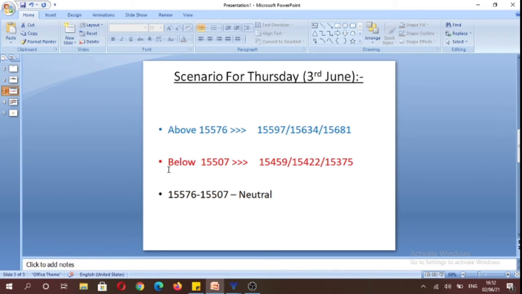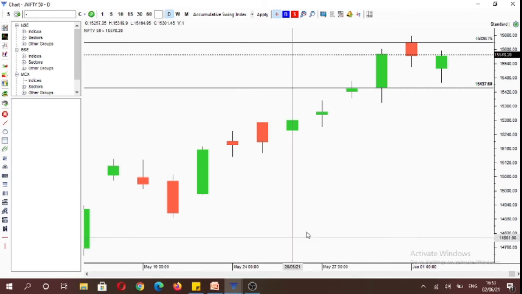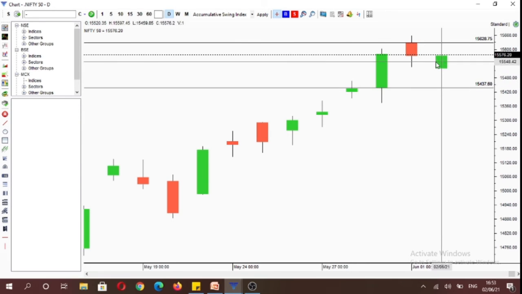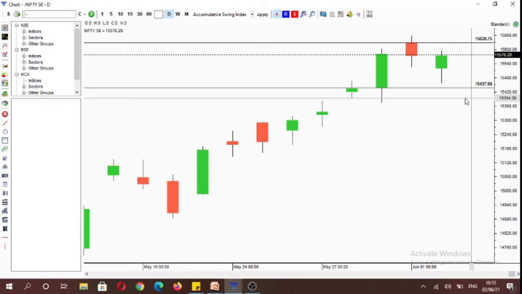And below 15,507 levels, we can potentially trade towards 15,459 levels, 15,422, and 15,375 levels. So if we trade below 15,507 levels, in that scenario we would be making a lower high and a potential lower low tomorrow.